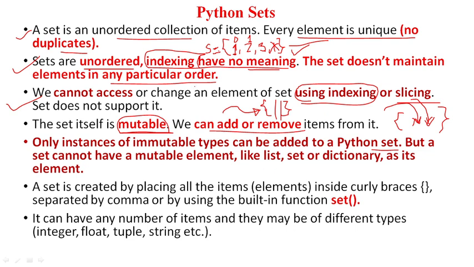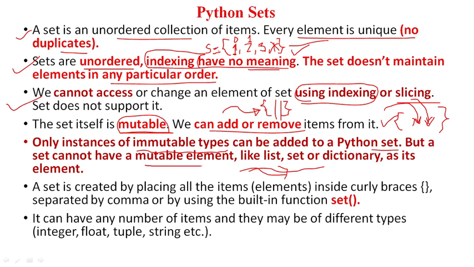So only instances of immutable type objects are accepted in the set. When you create a set using a tuple, it is possible. When you want to add a list, you have to first convert it into a tuple. You cannot directly add the list into the set.